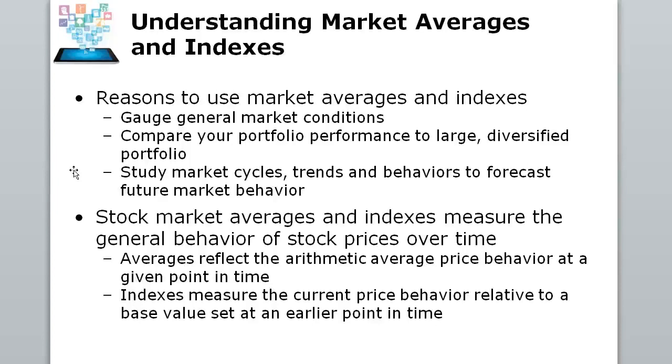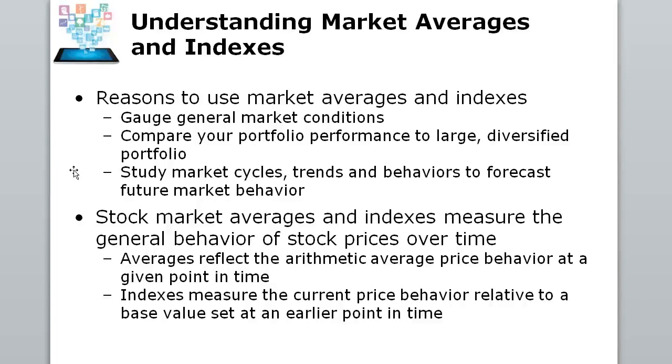Now, to understand the history of markets and stock markets, and where they're going and how they're progressing, increasing or decreasing, we use market averages and indexes to gauge market conditions, to get an idea of portfolio performance, and to study market cycles and market behavior. An average like the Dow Jones Industrial Average reflects the arithmetic average price behavior at a given point, using just a simple averaging.